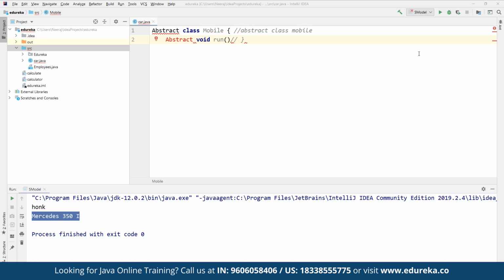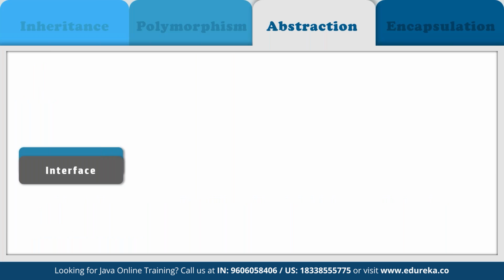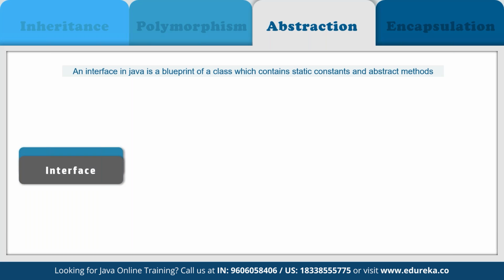Before we do that, let's also discuss interface so we can combine them together. So interface is basically a blueprint of a class, or we can say it's a collection of abstract methods and static contents. Now, in an interface, each method is public and abstract, but it does not contain any constructor. And along with abstraction, interface also helps in achieving multiple inheritance in Java. So we can achieve 100% abstraction using interfaces. An interface basically is a group of related methods with empty bodies.